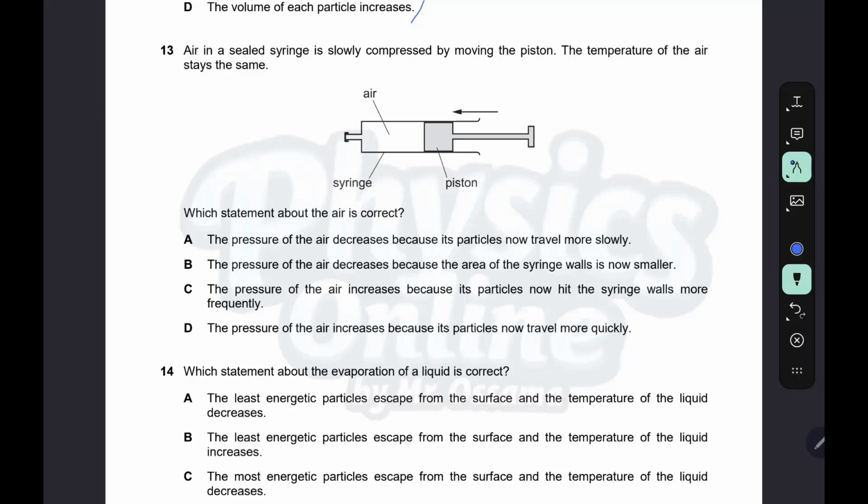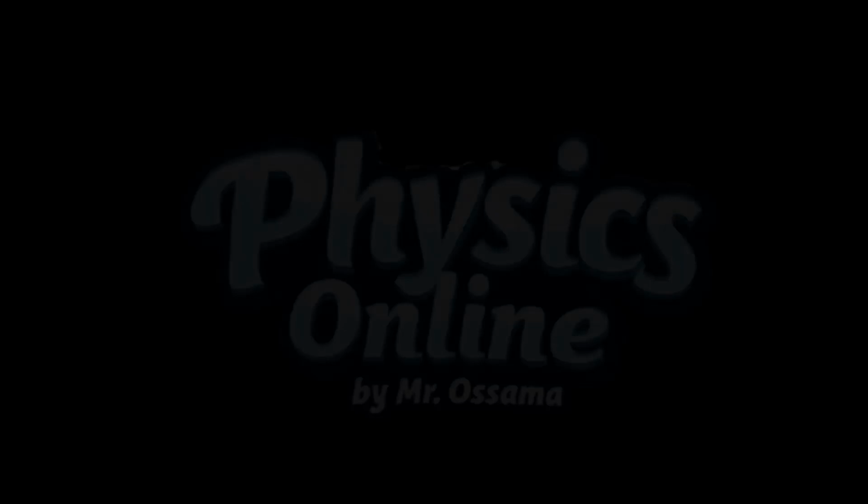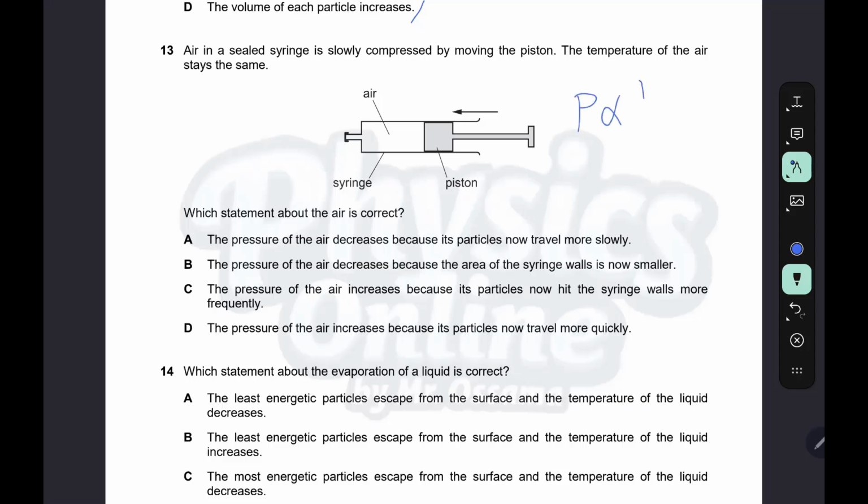Question 13. Air in a sealed syringe is slowly compressed by moving the piston. The temperature of the air stays the same. So we have the volume decreases. The relationship between pressure and volume is inversely proportional. When the volume decreases, pressure increases. So the pressure of the air decreases? This is wrong, because the particles now move more slowly? The particles move with the same speed because the temperature is constant. All this is correct. The pressure of the air decreases.